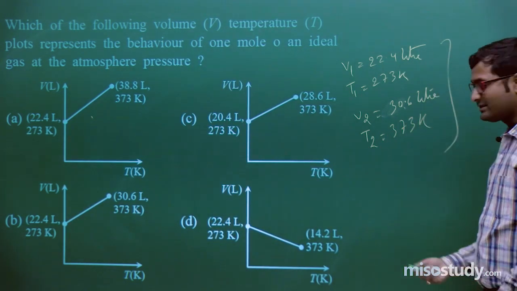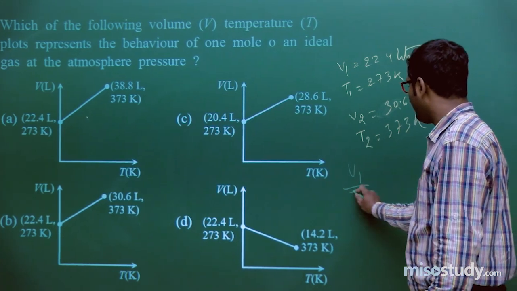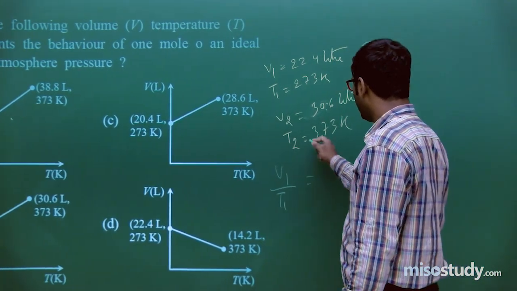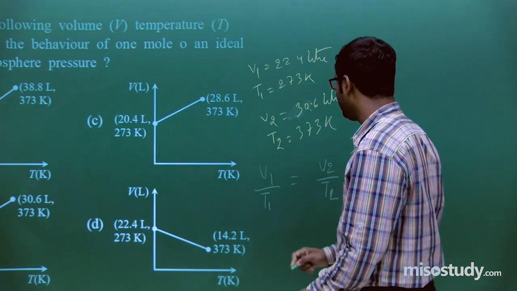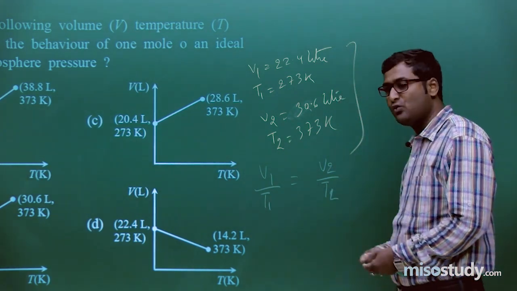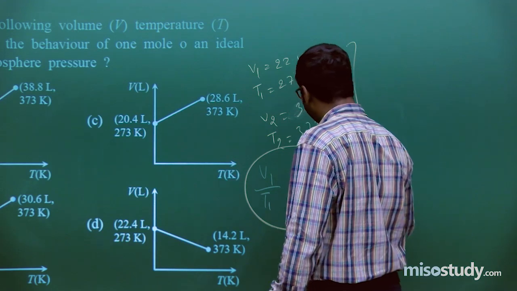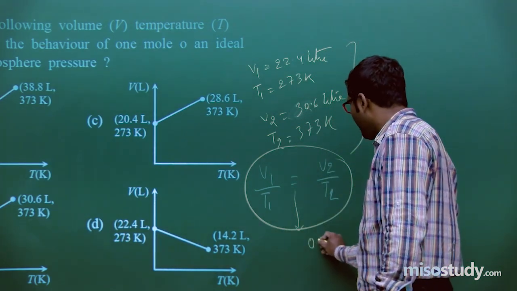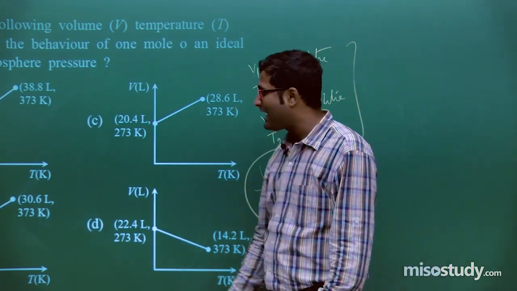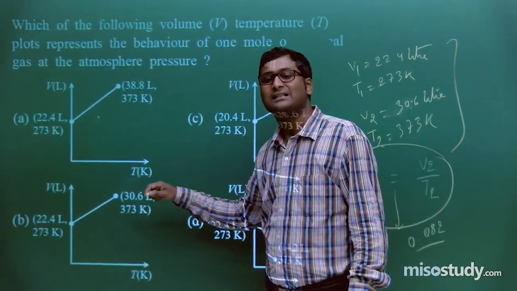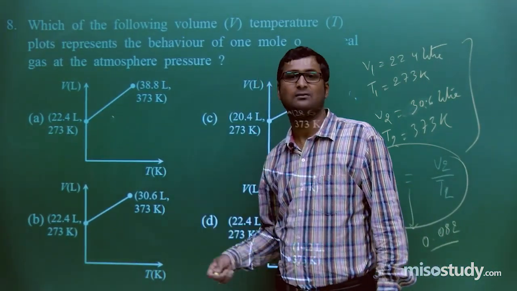Now check out the things. If I put V1 upon T1 equal to V2 upon T2, if I solve, V1 upon T1 and V2 upon T2 will give the exact value, that is around 0.082, which signifies that this graph completely represents the V by T graph, and this is known as Charles law.